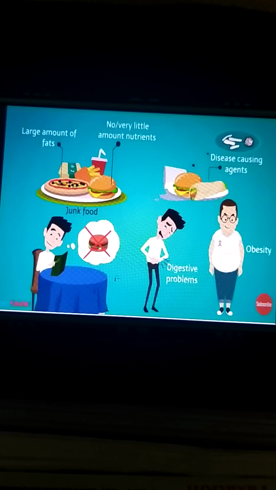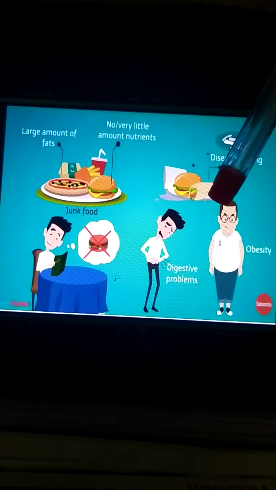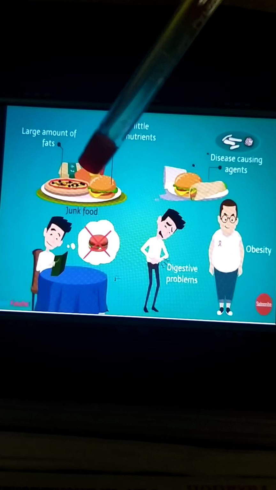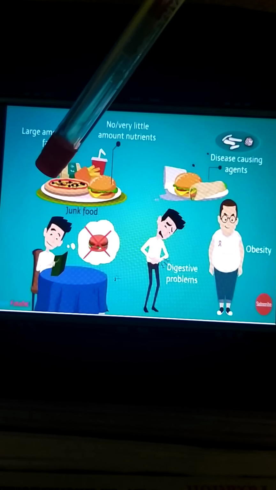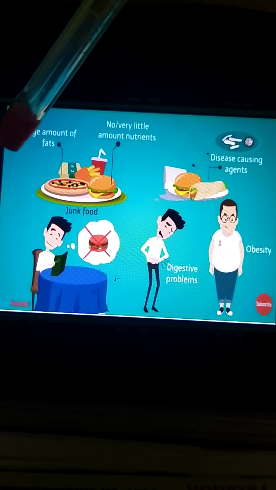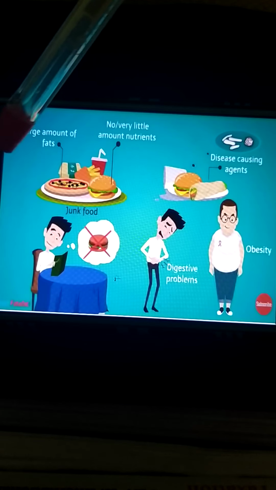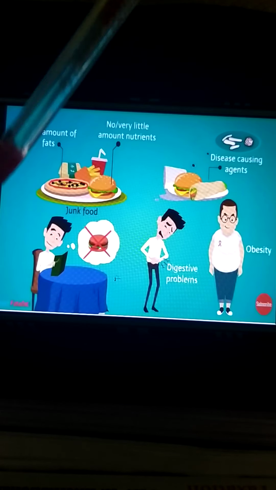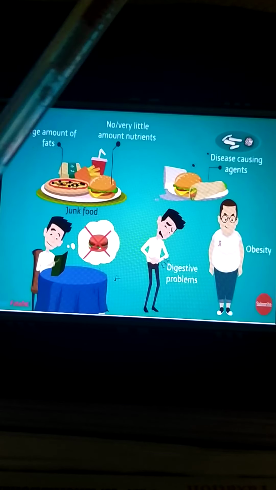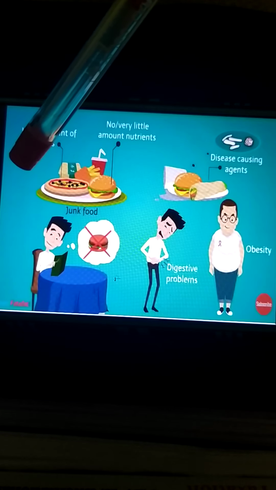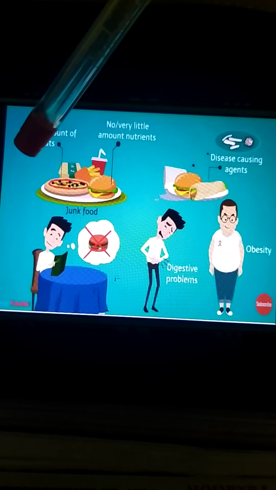And what will you end up with? You will end up suffering from a condition like obesity. Eating a lot of junk food means so much fat. Yes, fats give us energy, that is ghee and oil, which are required for our health. But eating them every day, or constantly, is not good for your health.